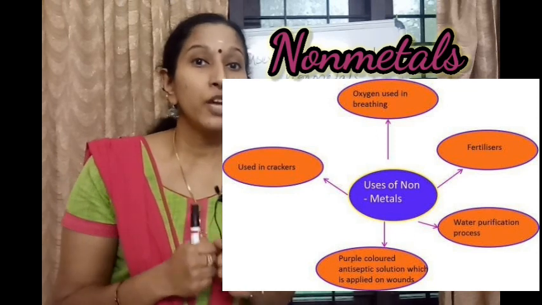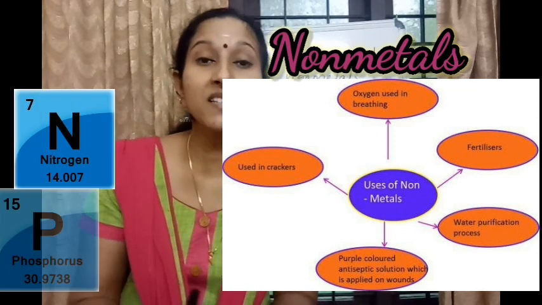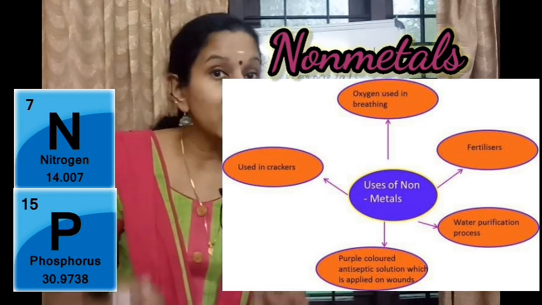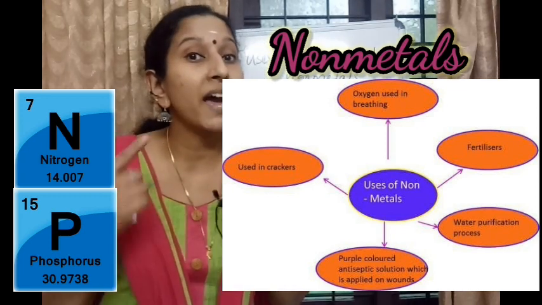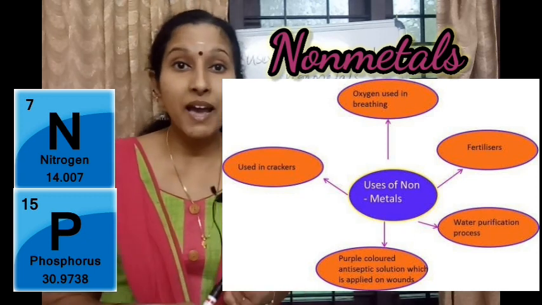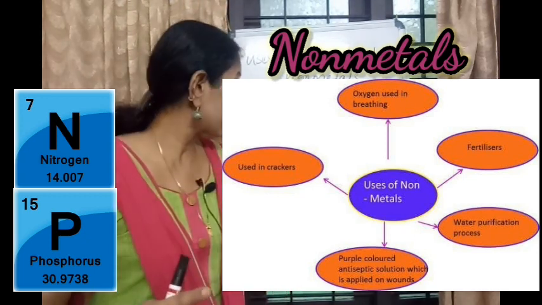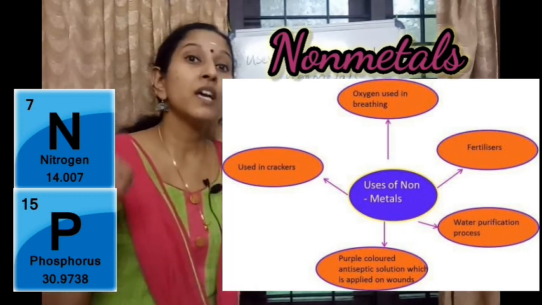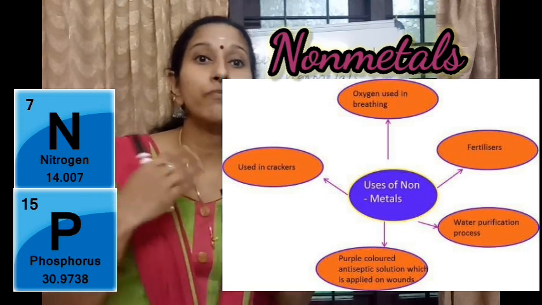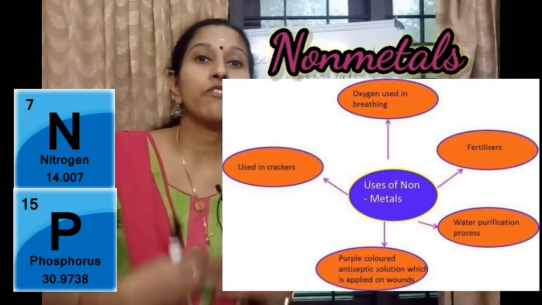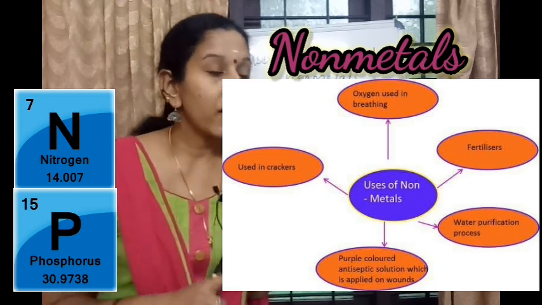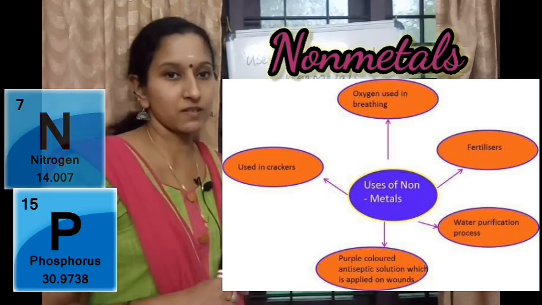And the third one, non-metals are used in fertilizers to enhance the growth of plants. Non-metals like nitrogen and phosphorus are used in fertilizers for the better growth of plants. So, which non-metals are used in the fertilizers? Nitrogen and phosphorus.